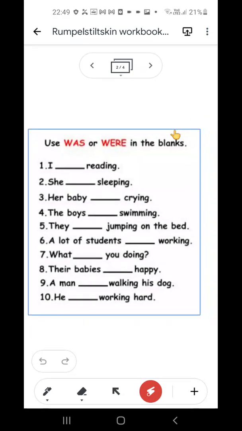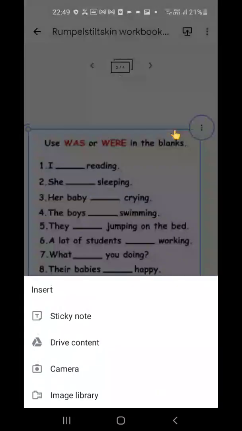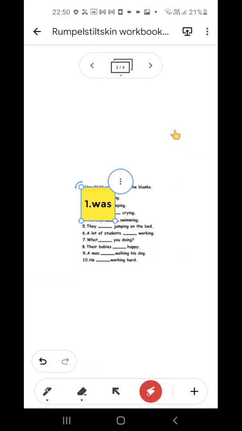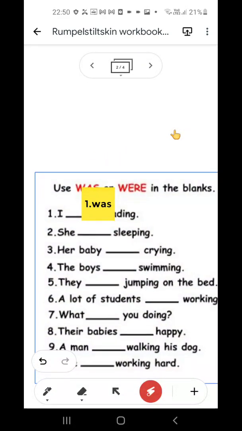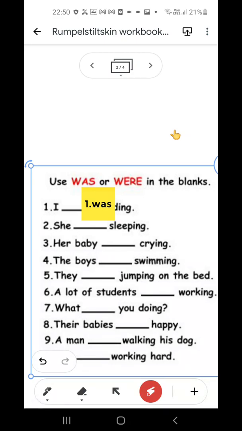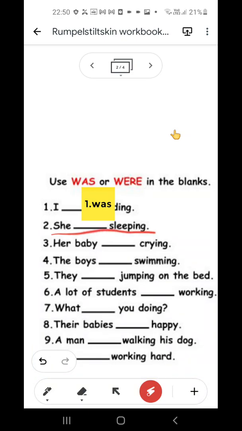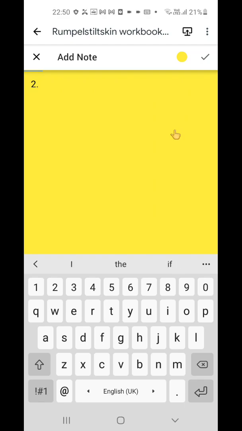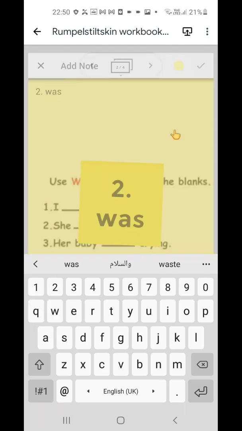I dash reading. What to be used here? I was reading or I were reading? I was reading. Okay, what about number 2? She dash sleeping. What to be used here? She was sleeping or she were sleeping? She is also a singular. So we are going to write here, she was sleeping.